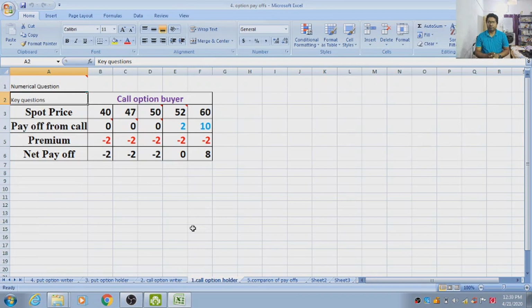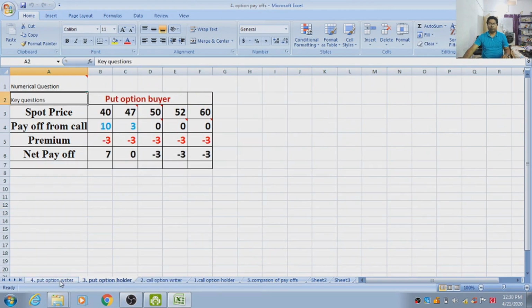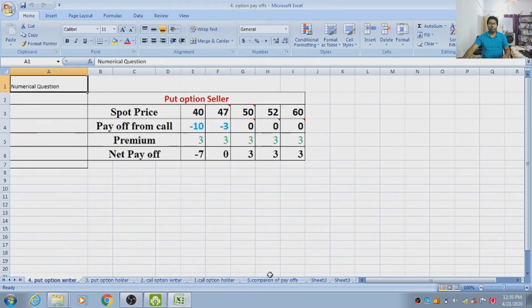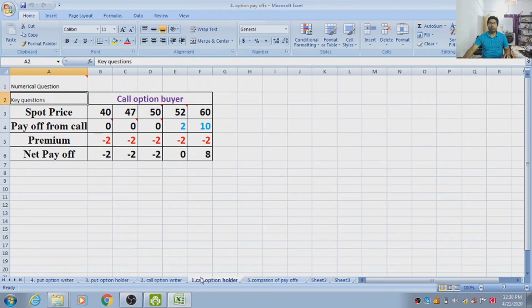There are 4 cases: call option holder, call option writer, put option holder, put option writer, and after that we will make a comparison between the 4. So this is our lecture plan. Now let us discuss the first case.